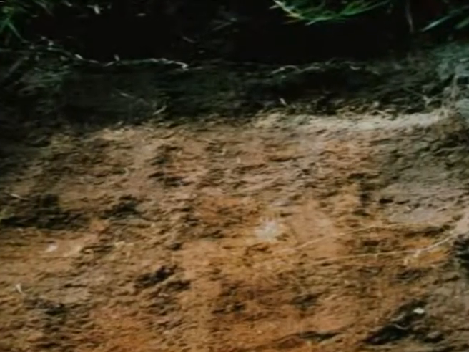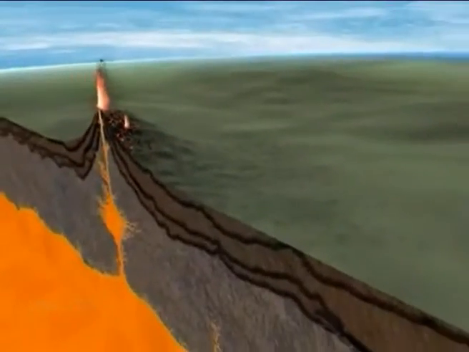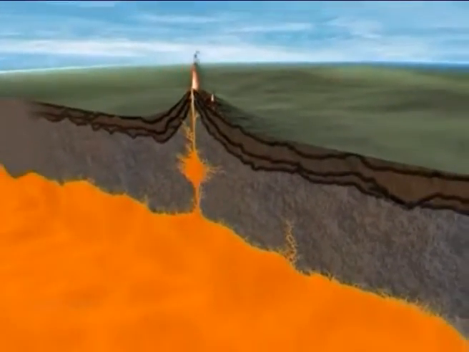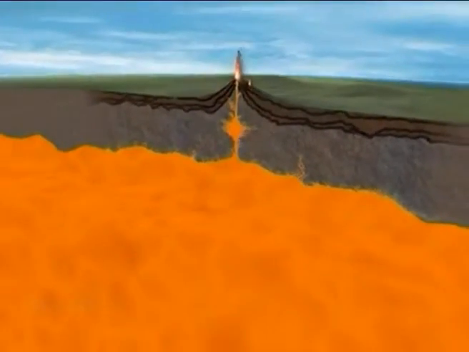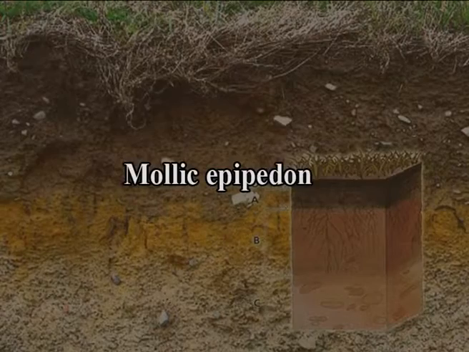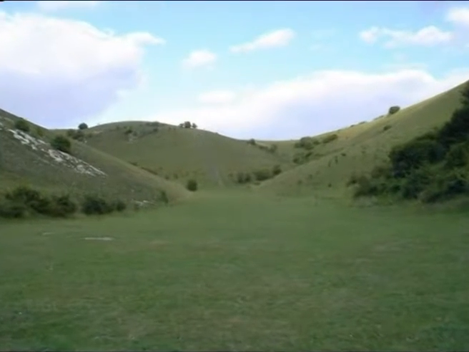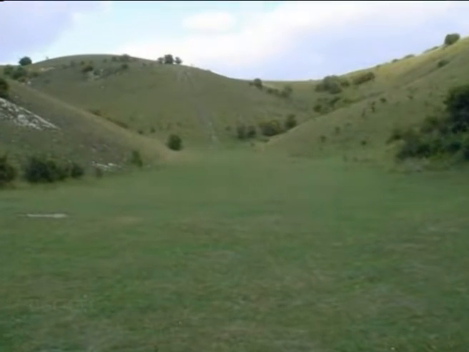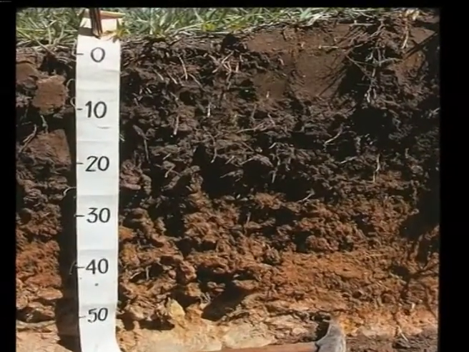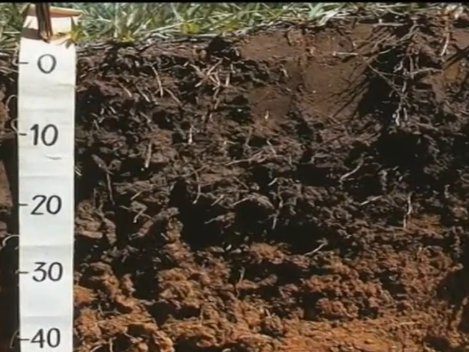Melanic epipedon, a thick, dark, friable horizon formed in volcanic materials, usually more than 10% humus, low bulk density and at least 30 centimeters thick, dominated by volcanic material such as allophane clay. Mollic epipedon, a thick, dark, friable, fertile horizon commonly found in grasslands, that is, mollisols and vertisols. It is dark colored, contains at least 1% organic matter, is generally more than 25 centimeters thick and is fertile and non-acidic as indicated by a base saturation greater than 50%.